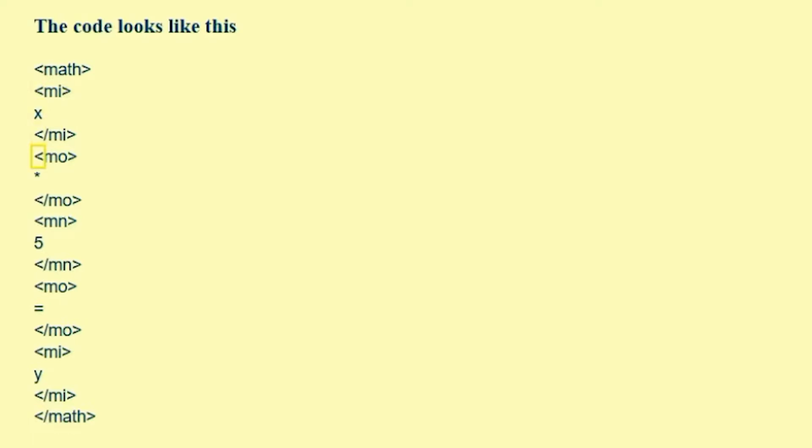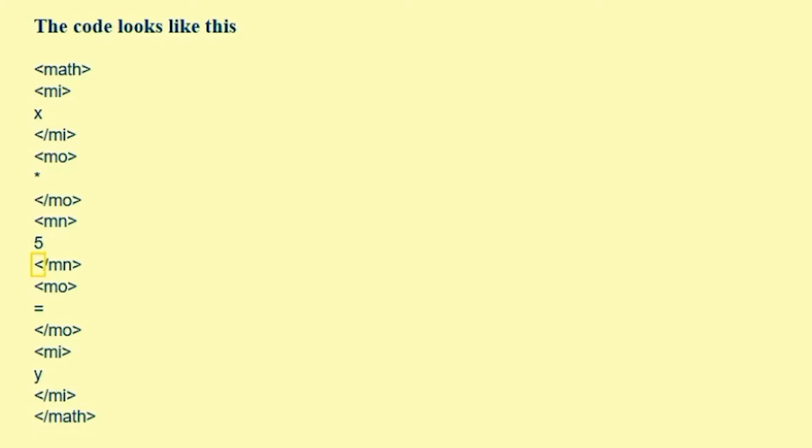Less than mo greater than stands for math operator, and the operator in this case is the asterisk, and in the very best homes one shouldn't use the asterisk as the times symbol, but I've got away with it on this occasion. We close that off with less than slash mo greater than. Less than mn greater than, that is math number, and the number is 5, and we close that off with less than slash mn greater than.